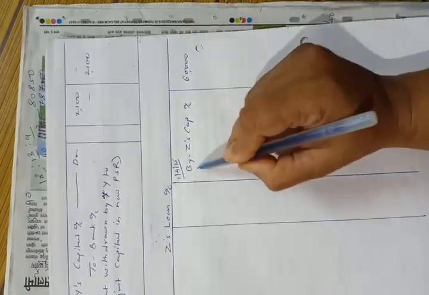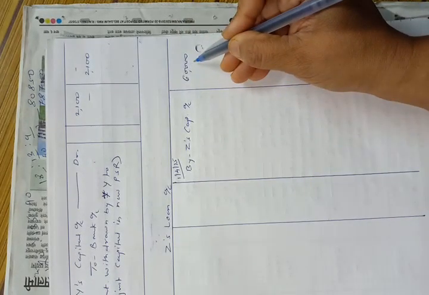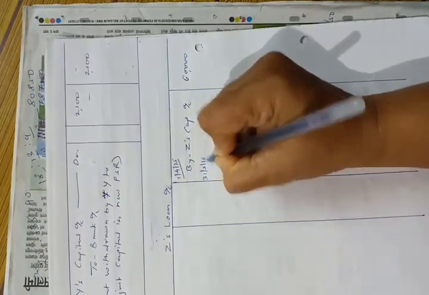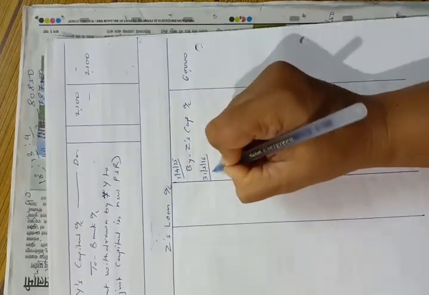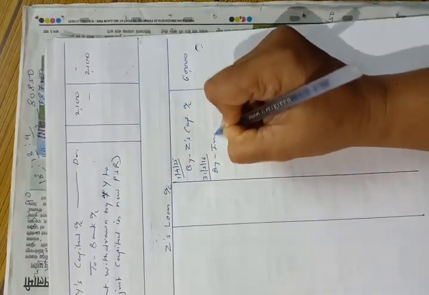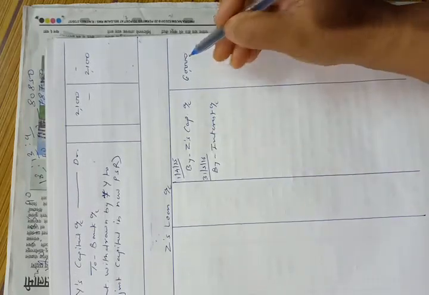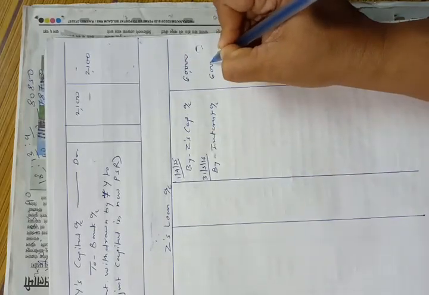Now on 1st April the balance of loan account is 60,000. Now on 31st March 2016 we will charge interest. So by interest account 10% of 60,000, that is 6,000.